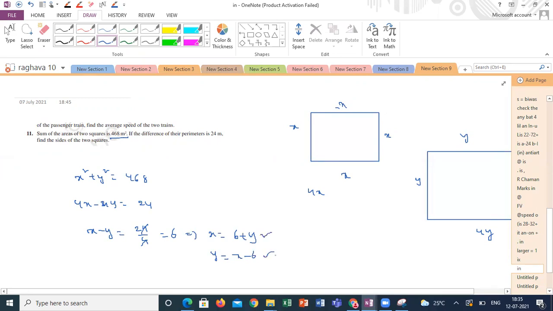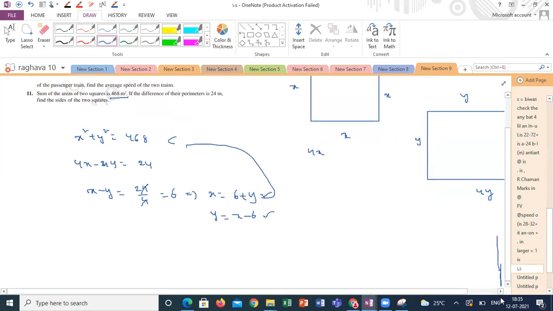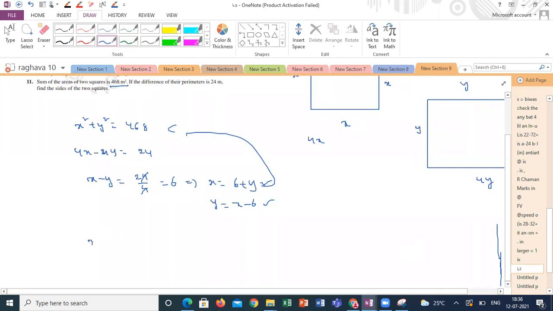Anything you can take. So if I substitute this in this, I will get a quadratic equation. x square plus, eliminating y, x minus 6 whole square is equal to 468.